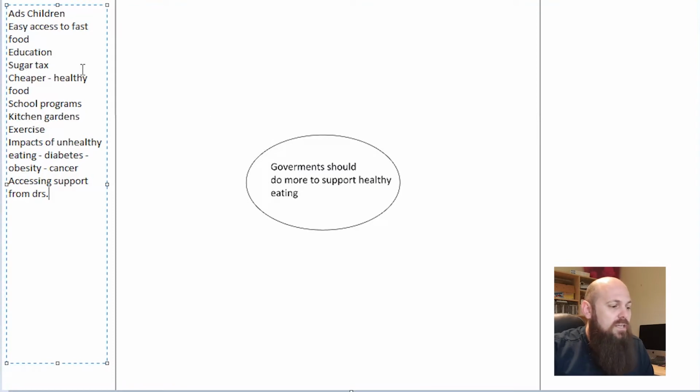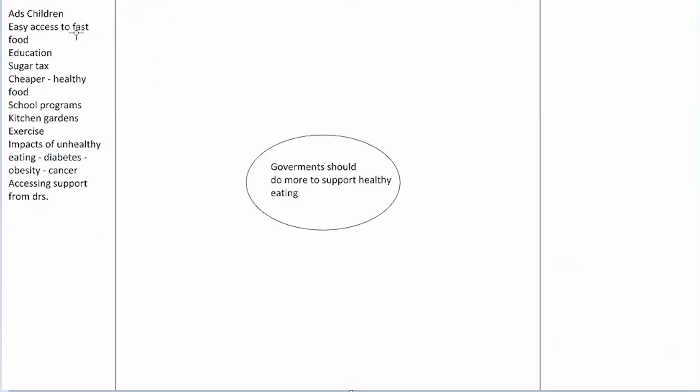Now, when we sort things, what we do is we find out where they sit in relation to our essay question. The closer to the essay question, the more important you think they are. So let's start that process now. We'll put some little circles out. Now the ads to children I think are probably pretty important, so I'm going to put that right here. Easy access to fast food is probably not as important in my opinion. Education I think is very, very important.